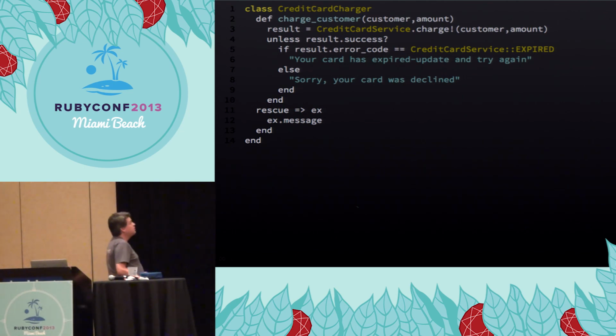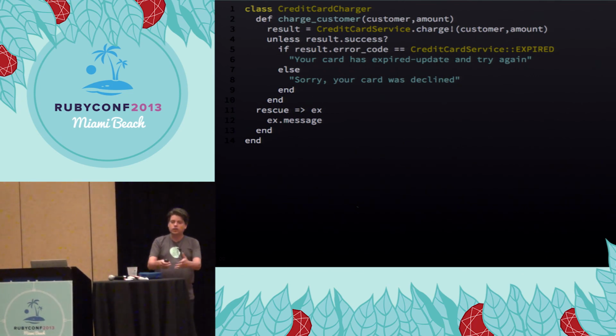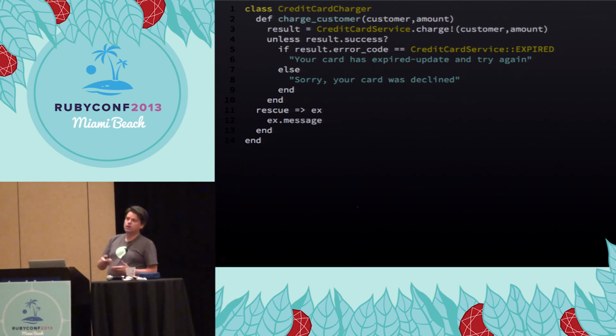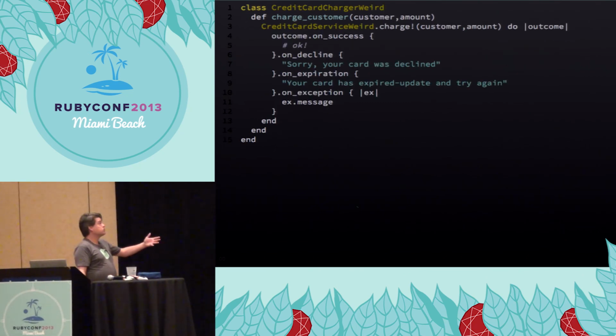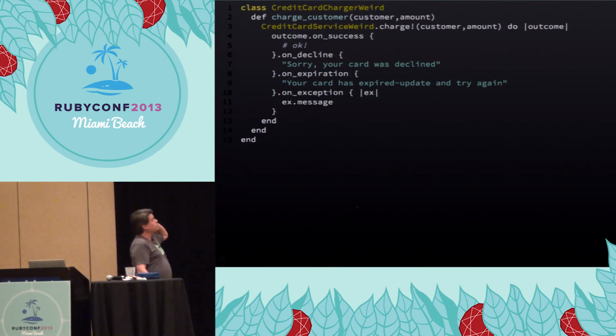So let's see what that might look like, right? What it might do instead is map every possible thing that could happen to some code. So I'm the caller. I'm going to say, for every possible outcome, here's the code I'd like you to run if that happens. And then the credit card service will sort out what outcome actually did happen and call the right code. So that might look something like this.